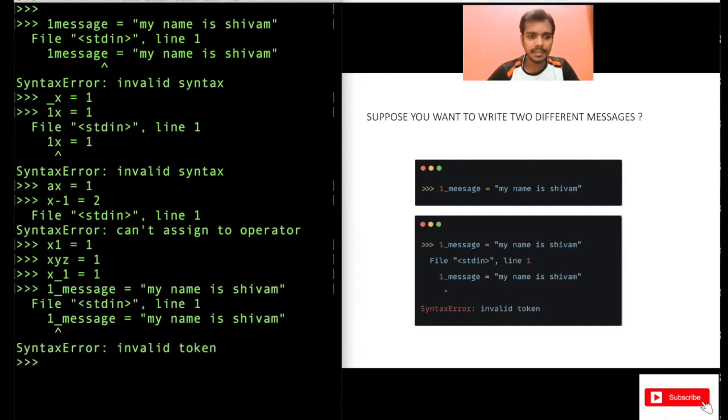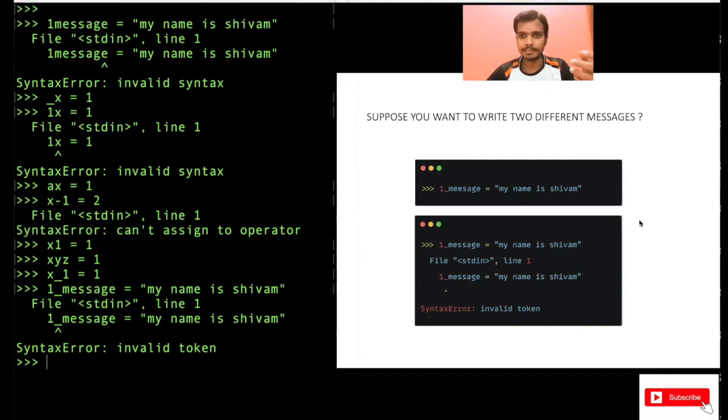See, I have got an error, invalid token. You cannot start something with a digit like one. You cannot start with the name one. That's why I got an error here. And also, you should write all this code on your own system to keep practicing it.